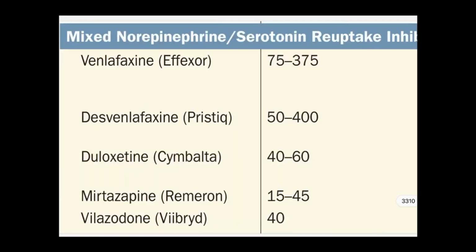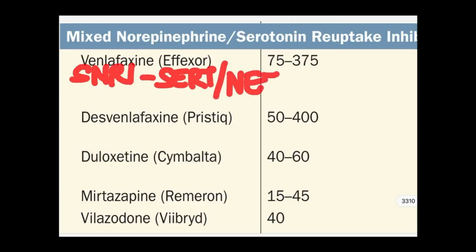Let's talk about venlafaxine. What is venlafaxine? Venlafaxine is an SNRI, serotonin norepinephrine reuptake inhibitor. Again, it acts on SERT and NET. It will inhibit them. The dose is 75 to 375. It is also used for anxiety. Depression is one of the main indications. The main side effect is that it may increase the BP. Sometimes it can be activating.